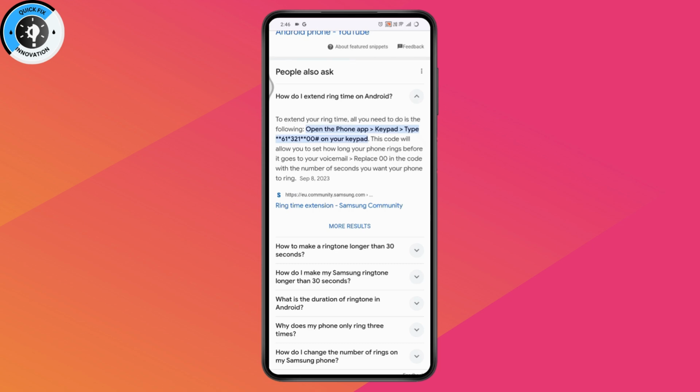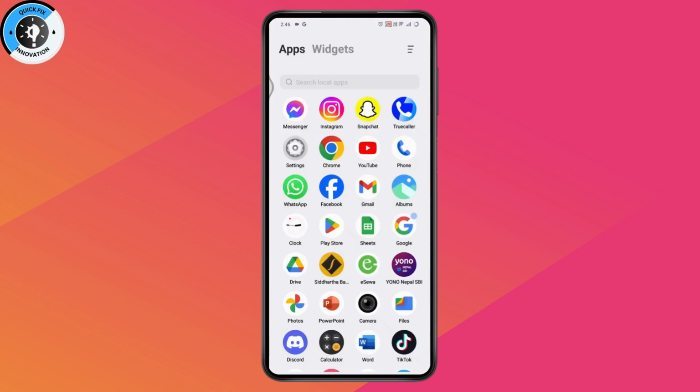So the 00 in that case is replaced with the number of seconds that you want on your phone to ring. So if you enter this code, then you will increase ringtone time on Android phone.